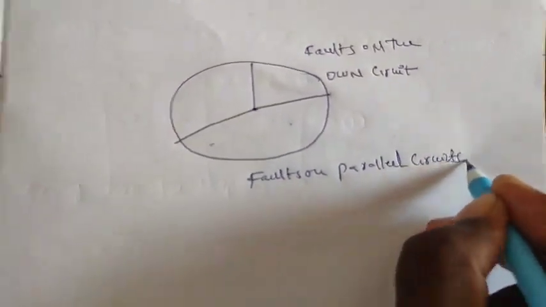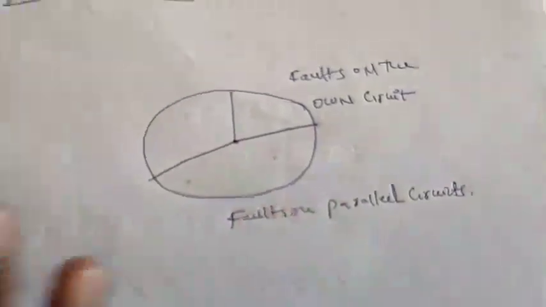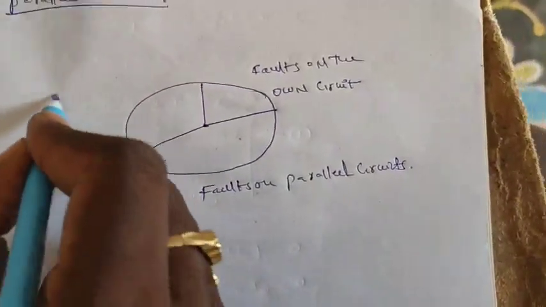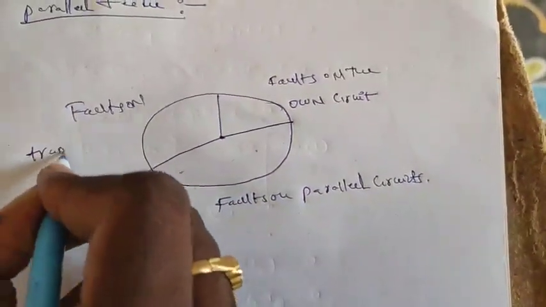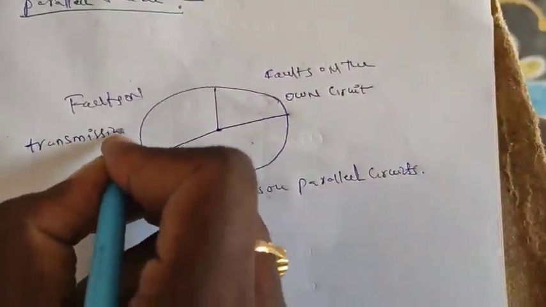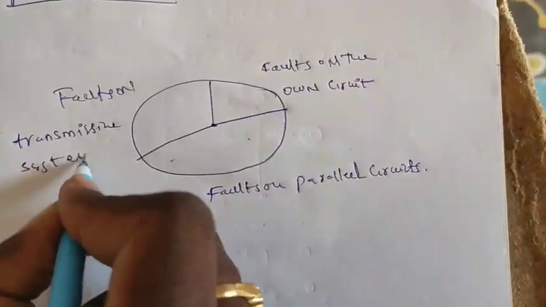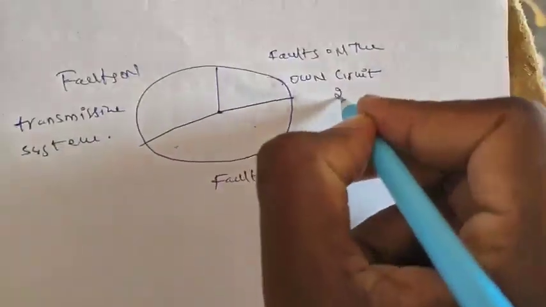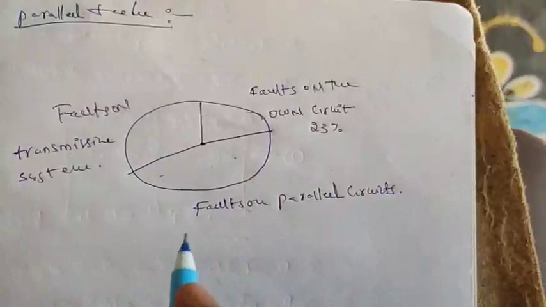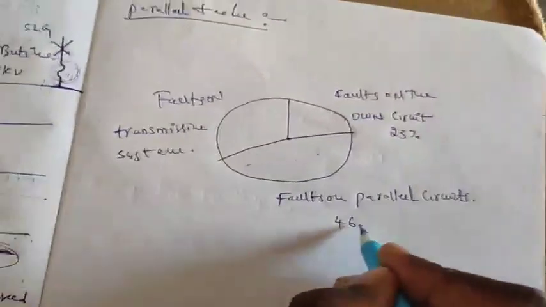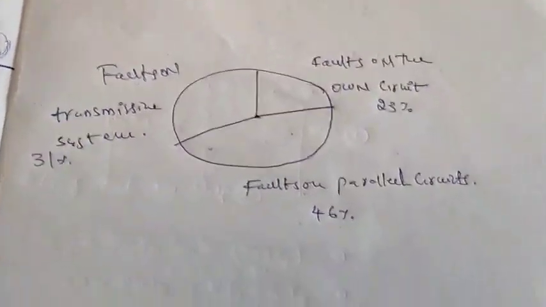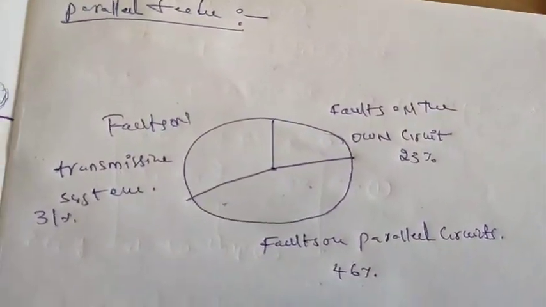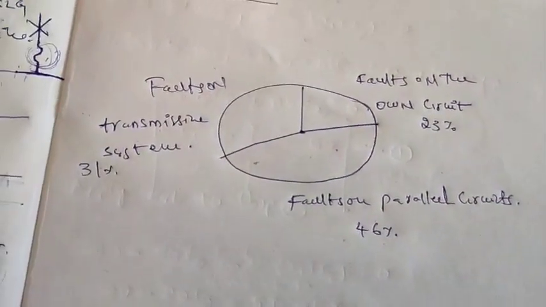One industry can take the data and finalize this. So the own feeder is 23%, the parallel feeder is 46%, and the remaining 31% is problems on the transmission system.